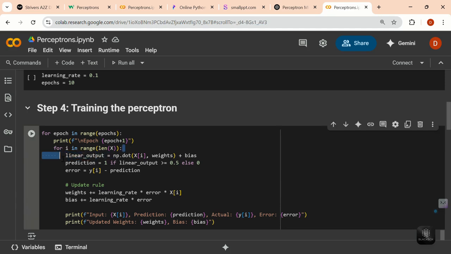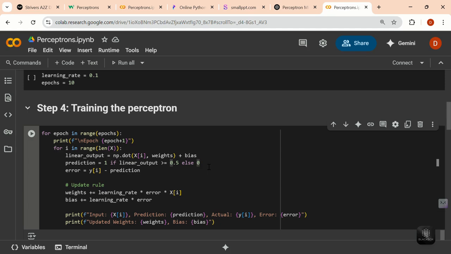The inner loop checks each input one by one. And here, as we discussed, we calculate the weighted sum along with the bias, and if the total is greater than or equal to 0.5, we say the output is 1, else the output is 0.